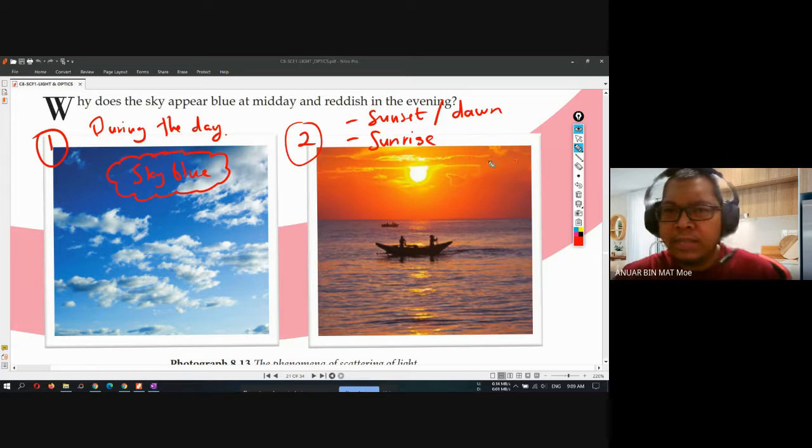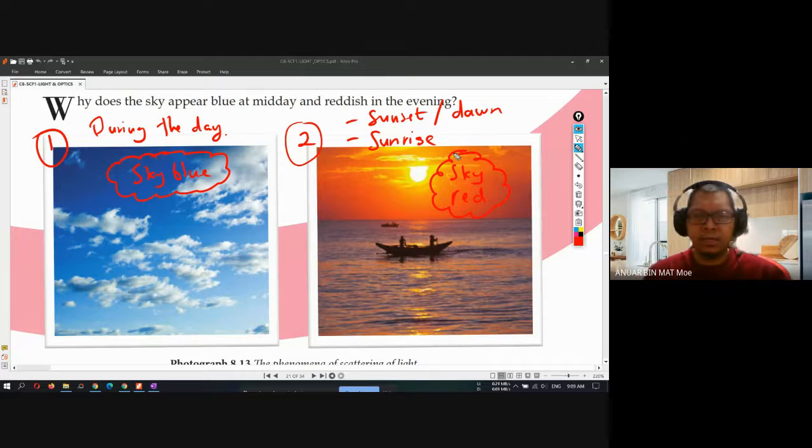During the sunset or the sunrise, the sky is sort of red in color. What happened here? This phenomenon has to do with the scattering of light.